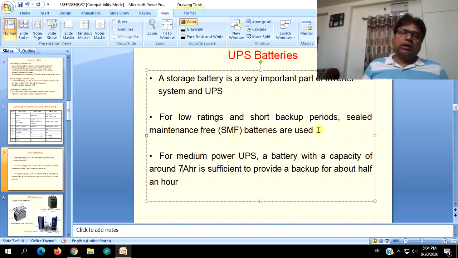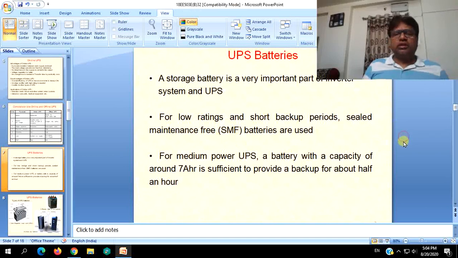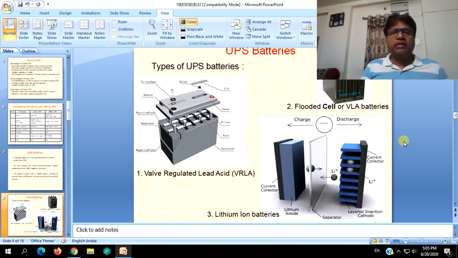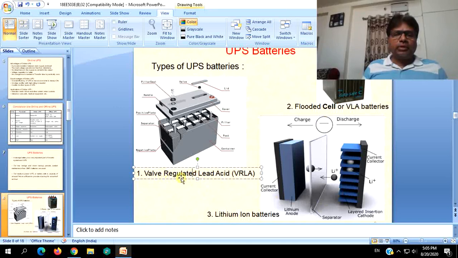So whatever types of batteries are mentioned over here, SMF, that is sealed maintenance free, and wet type of batteries, all those are one type of category, the main category which is commercially used and available in the market and expressed by the manufacturers like these. The types of UPS batteries are divided into mainly three types. First, valve regulated lead acid batteries, VRLA. Again, in the lead acid batteries, the second one is flooded cell or VLA batteries.